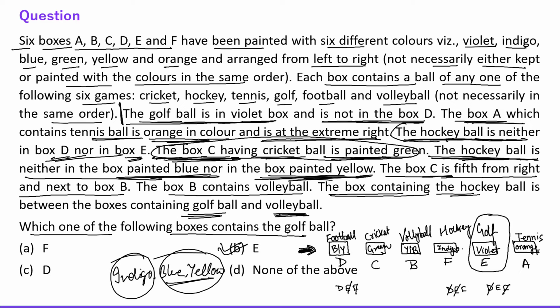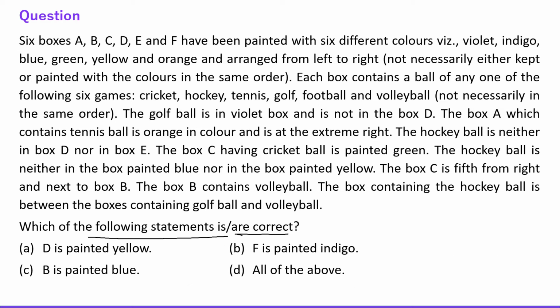So everyone, for D we are not sure, right? They are saying D is painted yellow. So here for D we are not sure. D can be painted with blue also, or D can be painted with yellow also. First option is saying D is painted yellow. We are not sure about it.